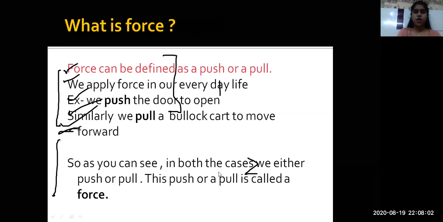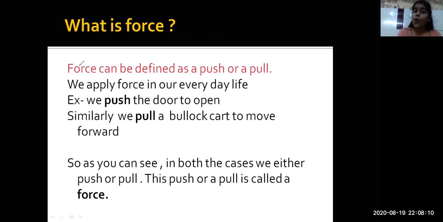So, what do you mean by force? As in my first one, we have discussed that force can be defined either as a push or a pull. A simple definition for force. Now, we apply force in our everyday life. That's very obvious.